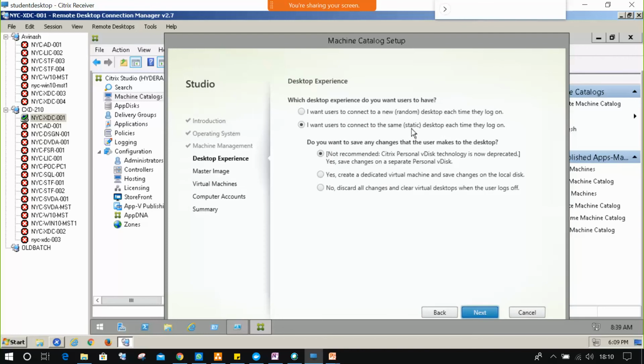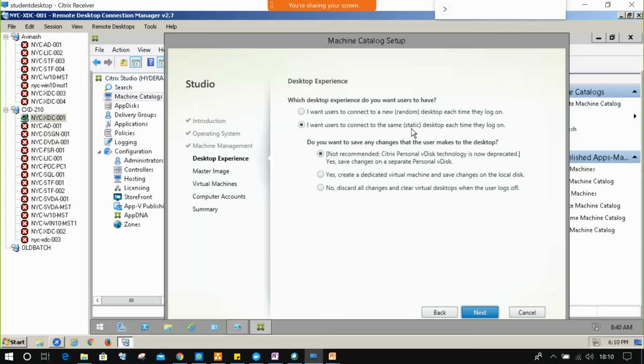For example, if we created 10 machines, in random the users will connect from one machine to another randomly when they connect on the storefront. But in static, once the user connects the first time to a desktop, it will be the same next time also, no changes at all.